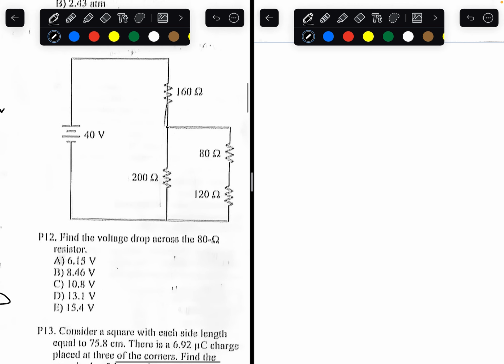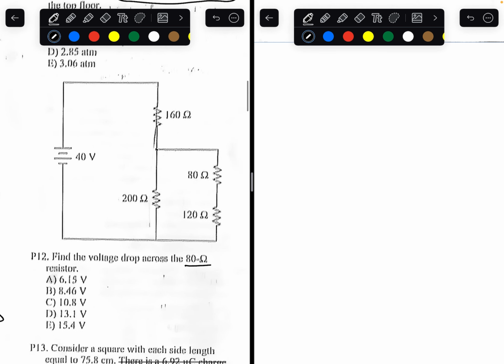Find the voltage drop across the 80 ohm resistor. So we want to find the voltage drop that this resistor contributes. Remember Ohm's law: voltage equals current times the total resistance. Let's try to find the total resistance with all these four resistors.